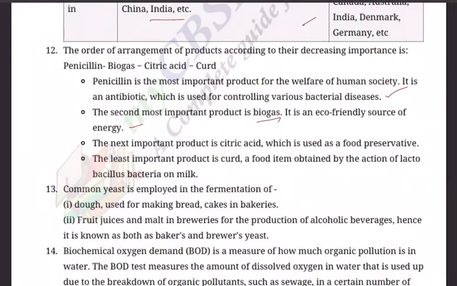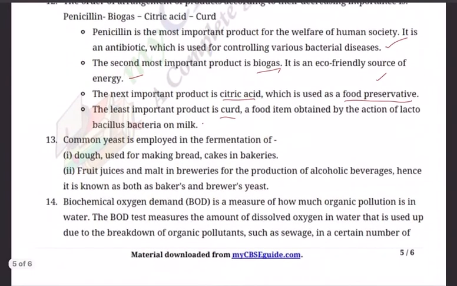The second most important is biogas. It is an eco-friendly source of energy, cheap and best. The next important is citric acid, which is used as a food preservative. So the least important product is curd, a food item obtained by the action of lactobacillus bacteria on milk. Just now we discussed about it.